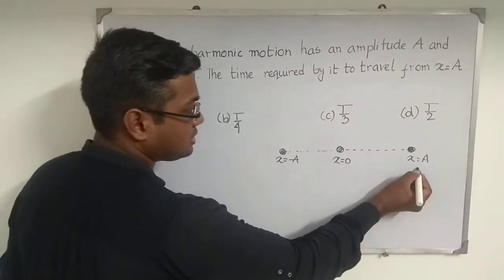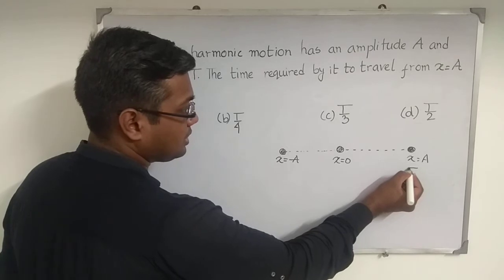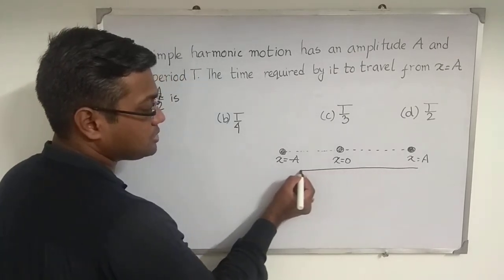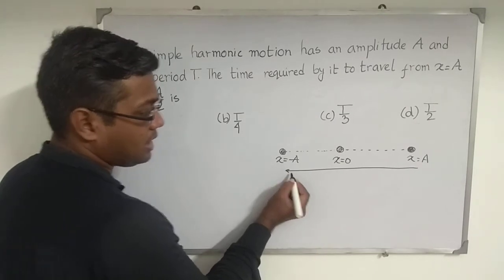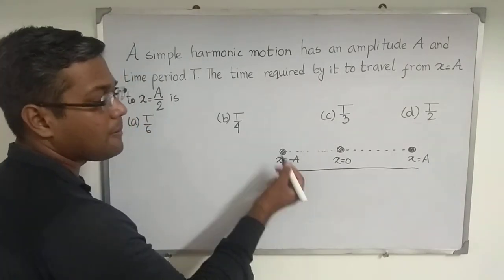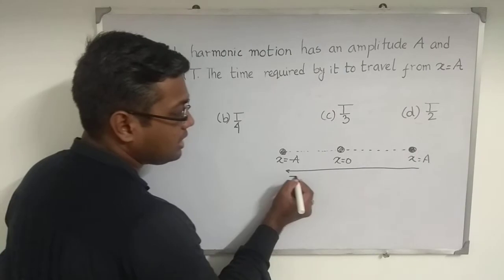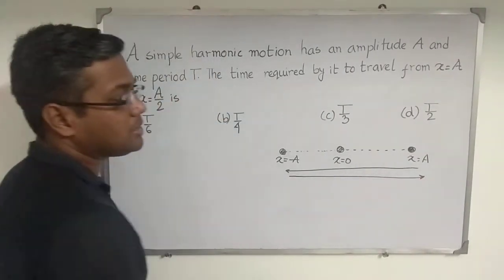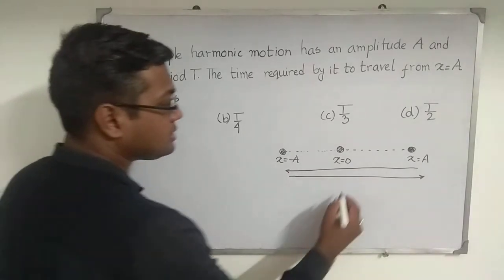that is, it starts its journey from here, just crosses the mean position, comes to the opposite side, that is x equal to minus A, and again it is returning back, then also you can see it is a simple harmonic motion. It is something like that.